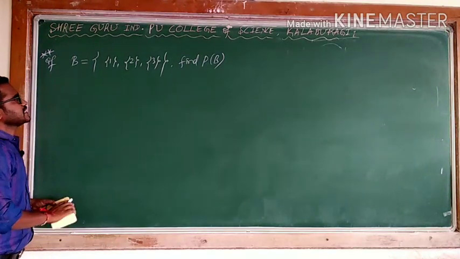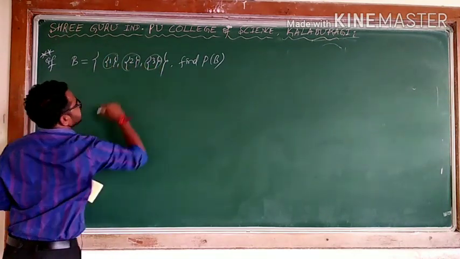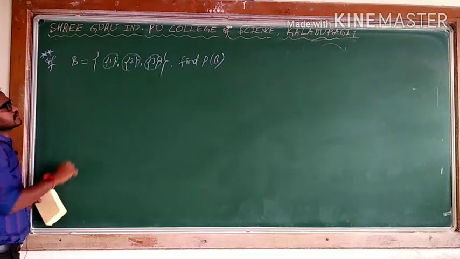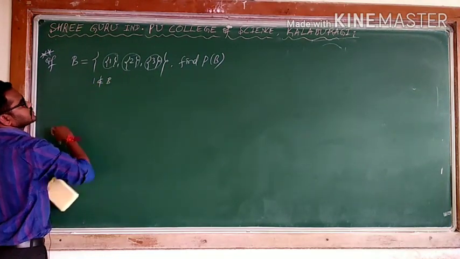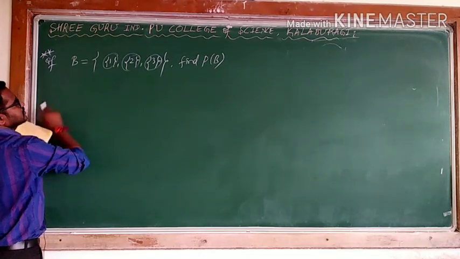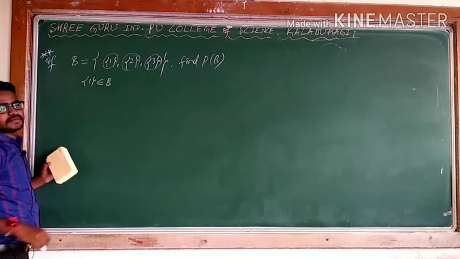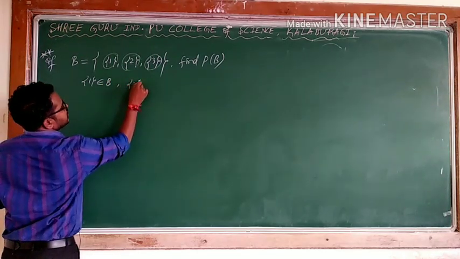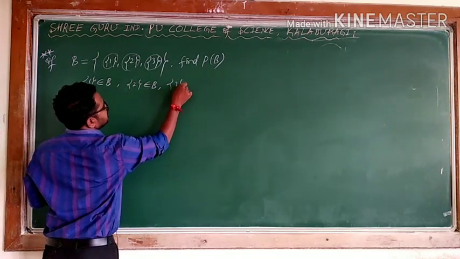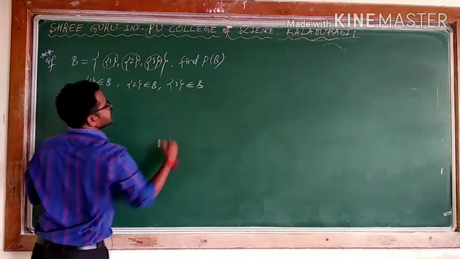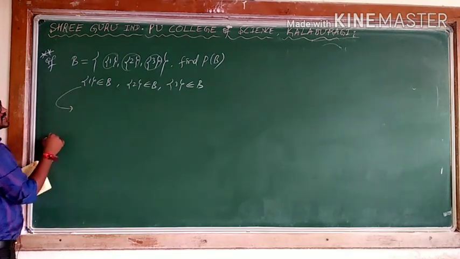How many elements does it have? 3 elements: 1, 2, 3. Can I say 1 belongs to B? Here I can't say 1 belongs to B. 1 does not. But I can say the flower bracket of 1 belongs to B. And here the flower bracket of 2 belongs to B. Here the flower bracket of 3 belongs to B. When it belongs to, this is an element, which means I can write it as a subset.